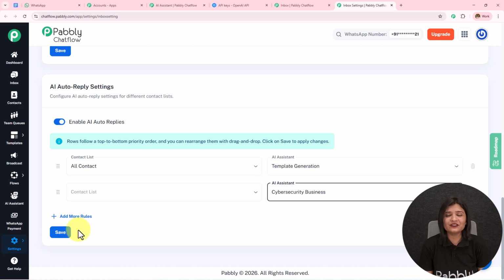So here we have finally created this AI agent. We have learned how we can create the knowledge base and guide it to reply to the users. We have learned how we can assign the AI assistant to a particular group of contacts, or to all the contacts. This is how we have created this AI agent using Pabbly Chatflow.